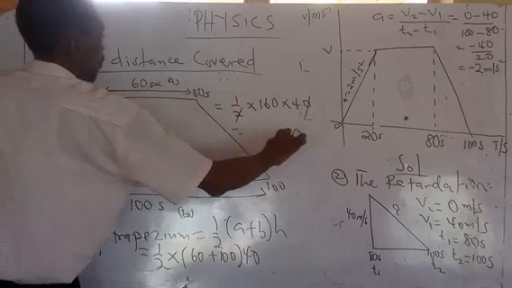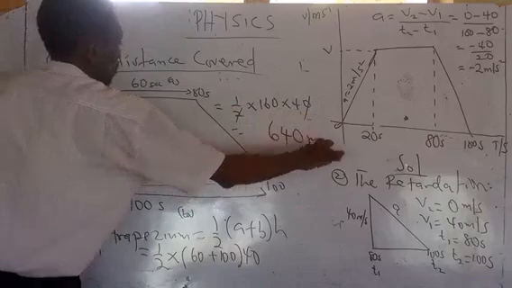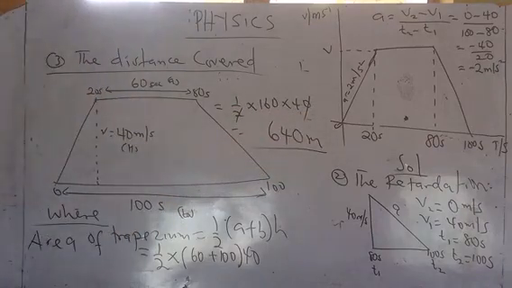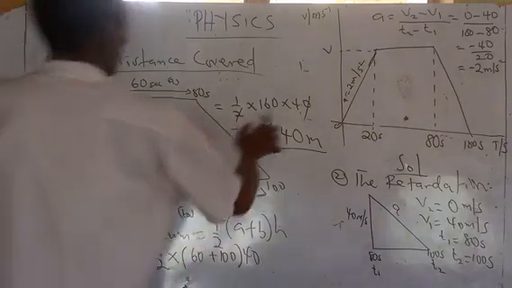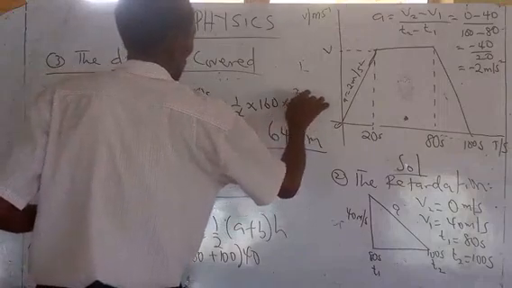Let me cross-check that. No, 2 into 40 will give us 20.